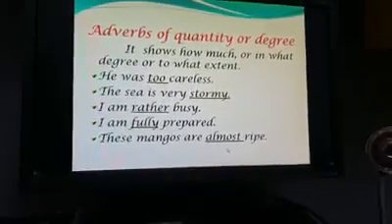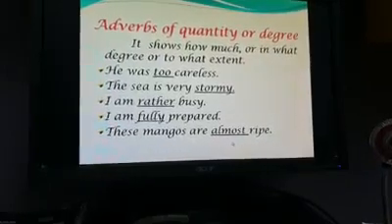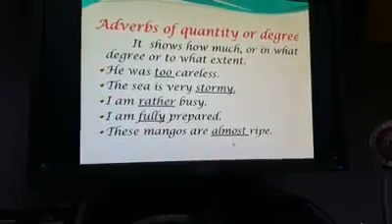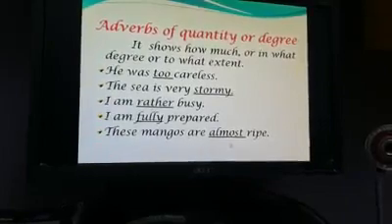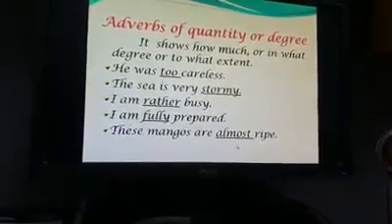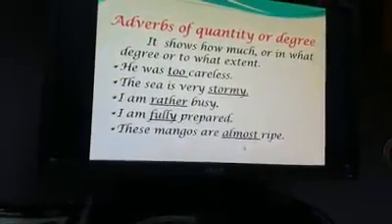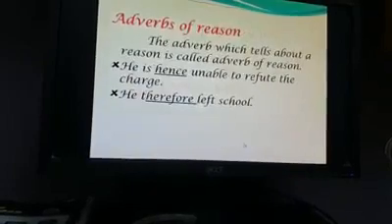Adverbs of quantity or degree. It shows how much or in what degree or to what extent. For example, he was too careless. The sea is very stormy. I'm rather busy. I'm fully prepared. These mangoes are almost ripe.